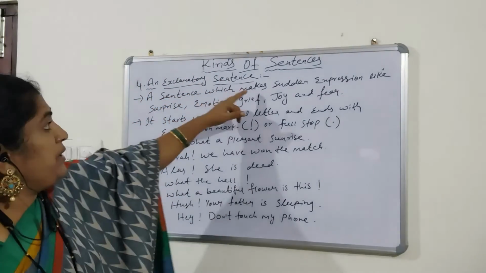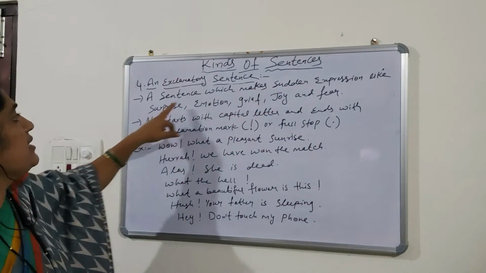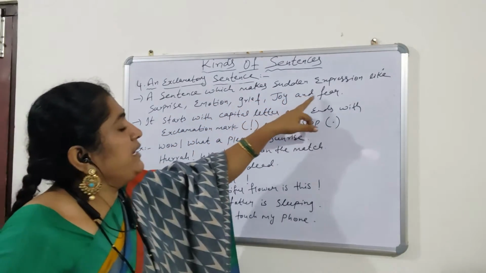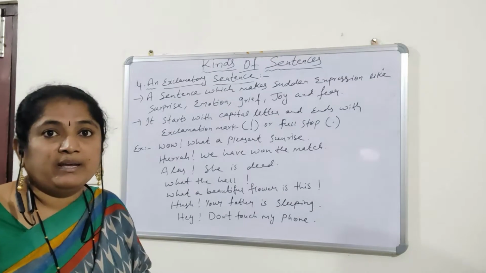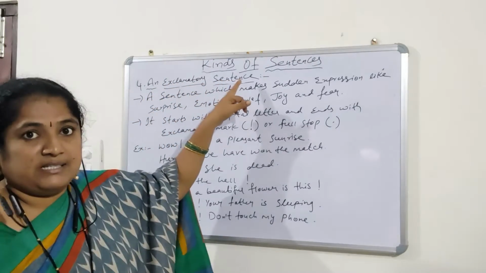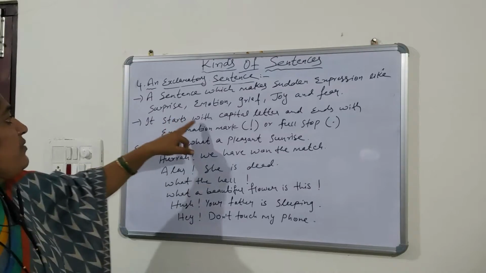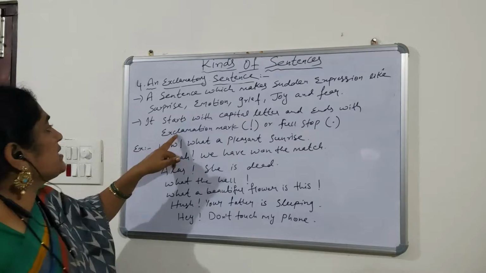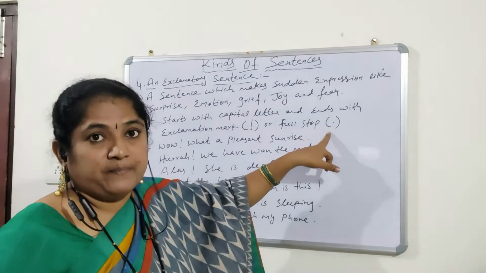A sentence which makes sudden expressions like surprise, emotion, grief, joy and fear. So when these types of sentences are forming, at that time we use an exclamatory sentence. Let us see the examples. It starts with a capital letter and ends with an exclamation mark or sometimes with a full stop.